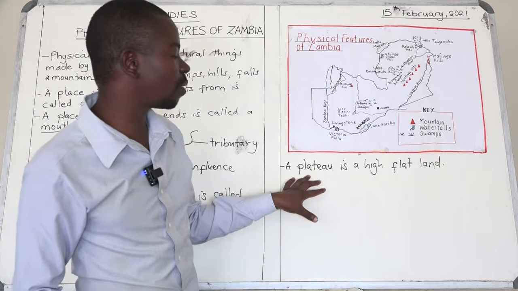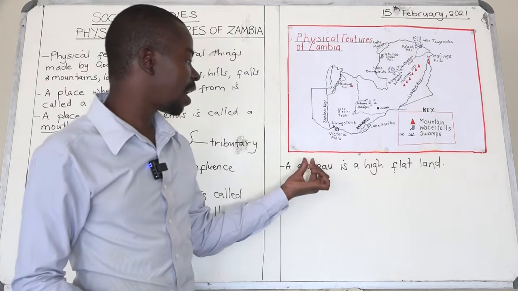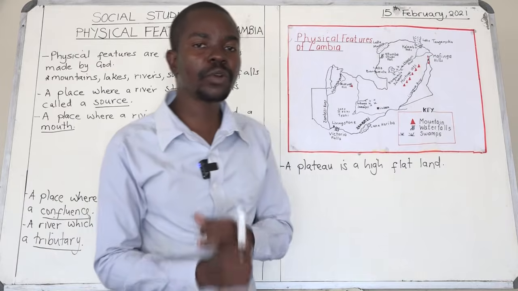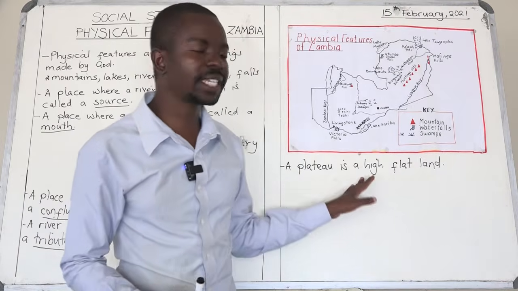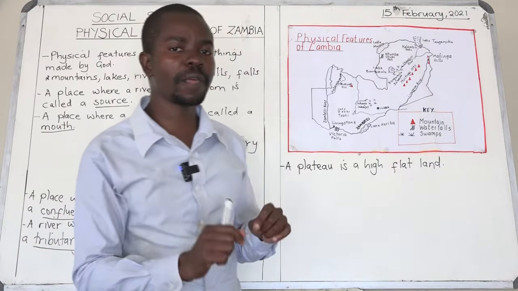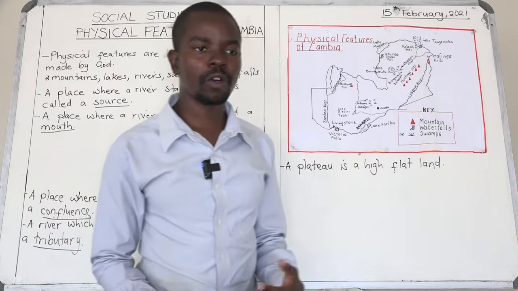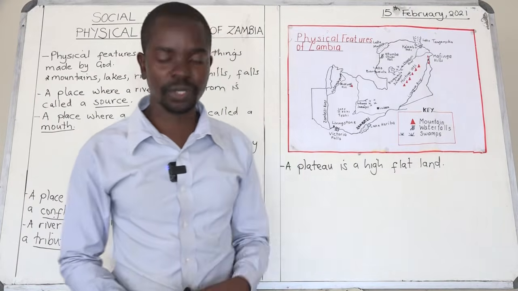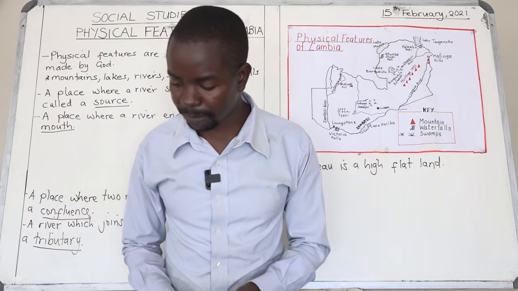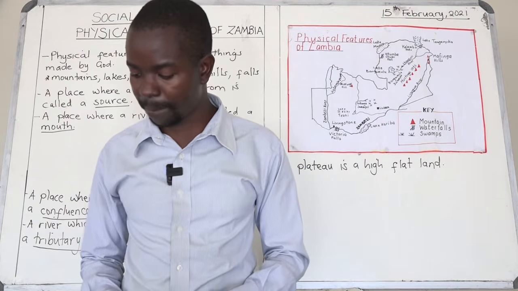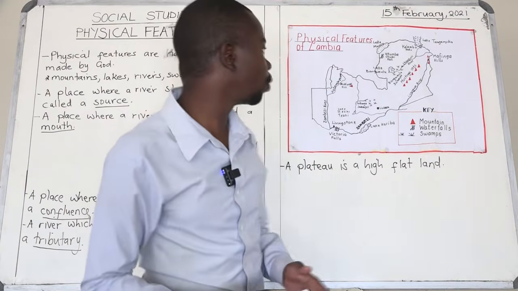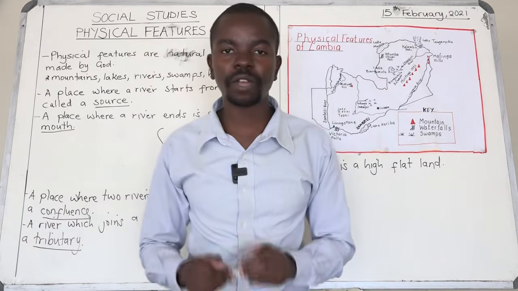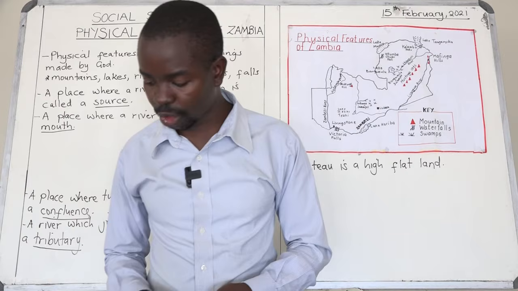So the main reason, boys and girls, as to why many people settle on a plateau is because of the mineral deposits and because of the fertile land, meaning that most of the people go there to farm, and they also go there to mine the mineral deposits that are found there. Okay, so the districts in the Copper Belt are on a plateau.